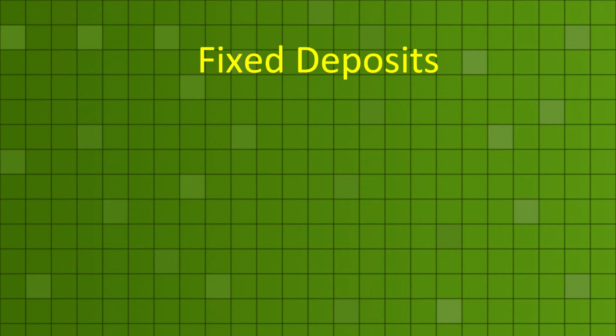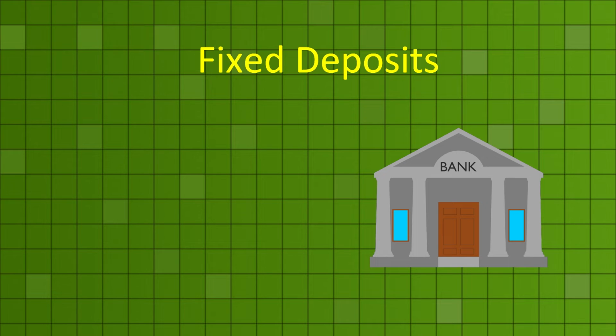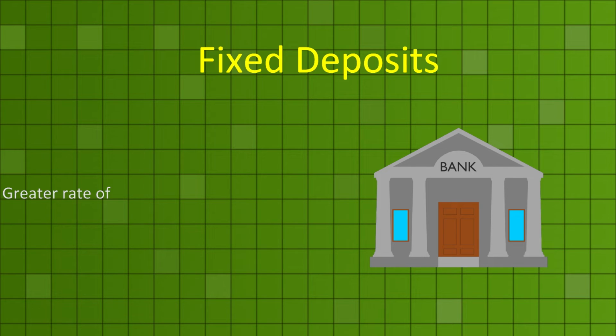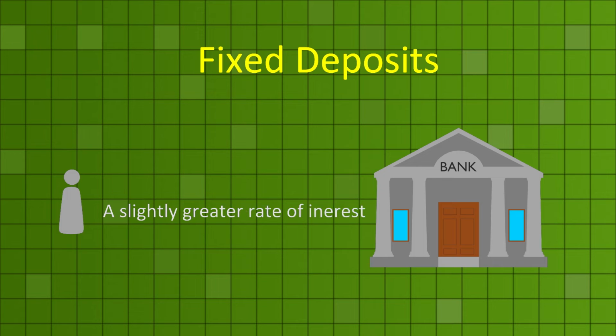Fixed deposits. A depositor deposits a certain amount for a fixed period in the bank. This deposit attracts a greater rate of interest than the savings account. However, these rates are different in different banks. Senior citizens get a slightly greater rate of interest than the usual.